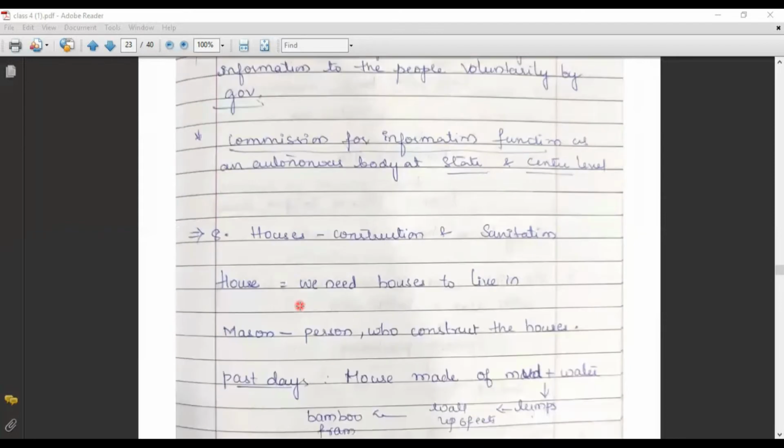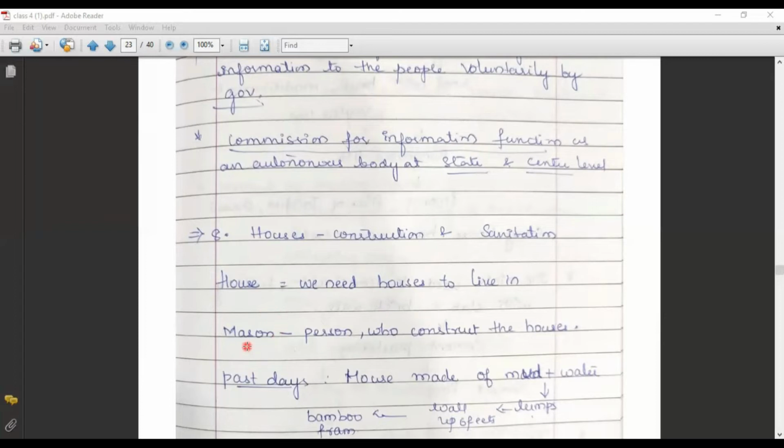Now coming to the 8th unit, house, construction and sanitation. What do you mean by a house? It is the place where we live. We live at a particular place, and that is nothing but a house. We need a house to protect ourselves from sunlight, rainfall, all other weather conditions, and robbers. So in order to protect ourselves, we need to stay in a house.